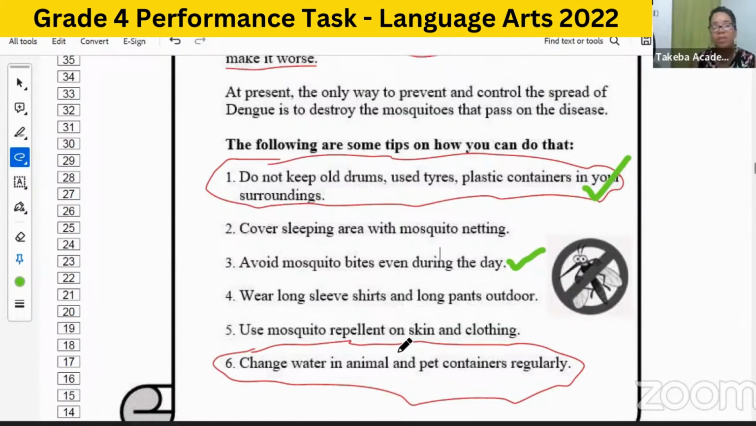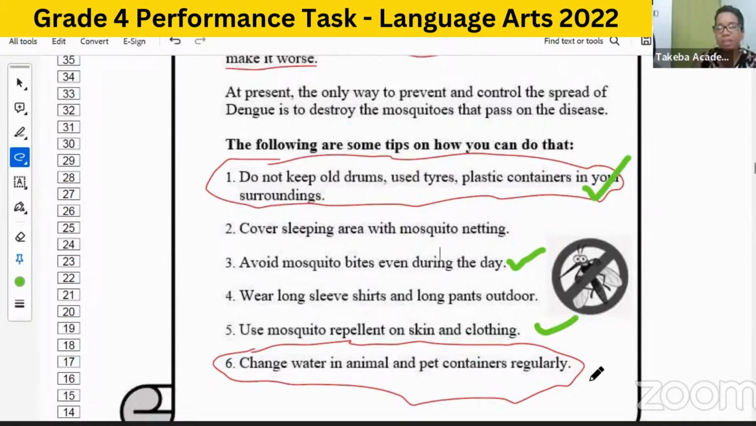It says use mosquito repellent on skin and clothing. That's something that can be done at school, right? Because of course, not everybody at home can afford these. So if the school is able to have access to the repellents at school, the students can use it at school, and that would help them to prevent. So that for me is one of the options.